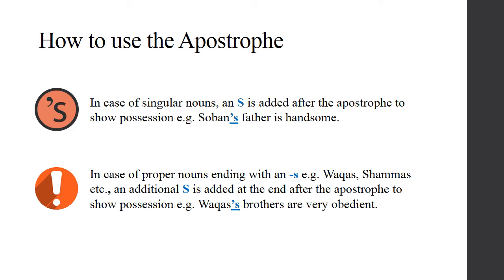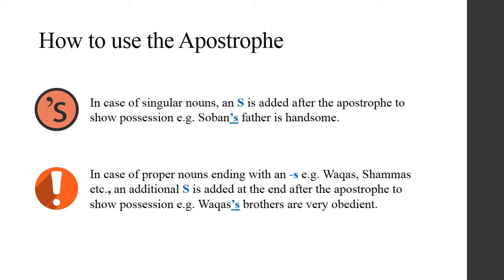Alright, now that we have covered the definition and placement of apostrophes, let us discuss the how. That is, how do we use apostrophes? The first case to be discussed is when, in case of singular nouns, an S is added after the apostrophe to show possession. For example, Soban's father is handsome.